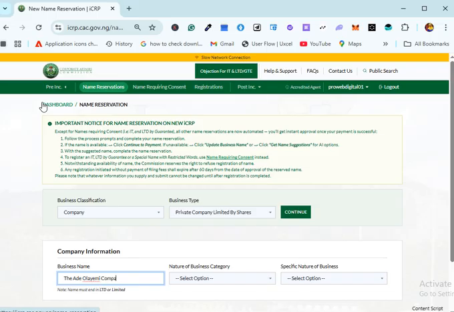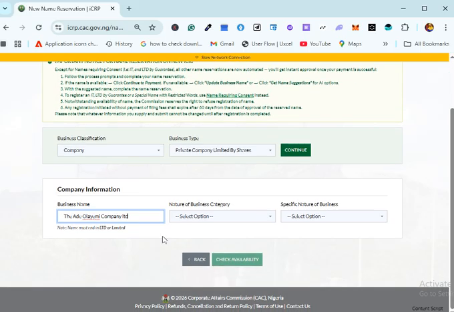You see, this is a company, right? If you try this, it will not go, because it has already given a note here: name must end in LTD or limited. So you must add LTD at the end, or you add limited, right?